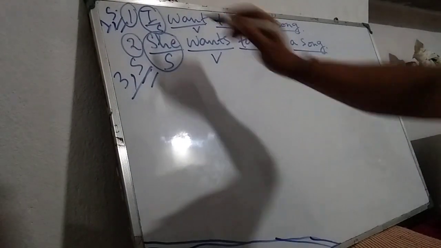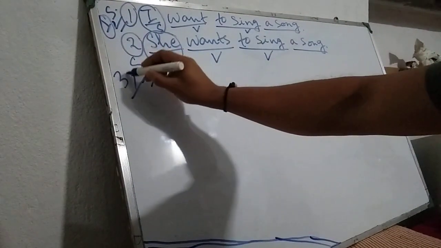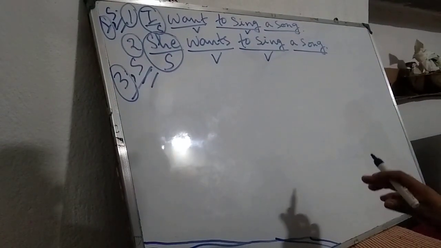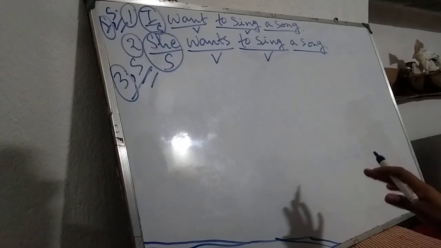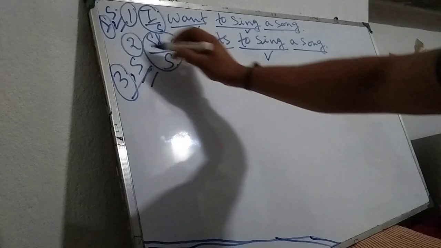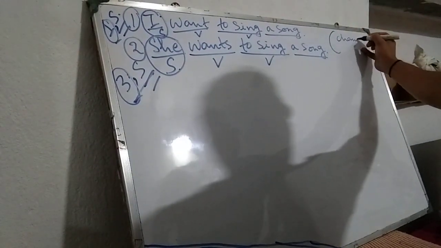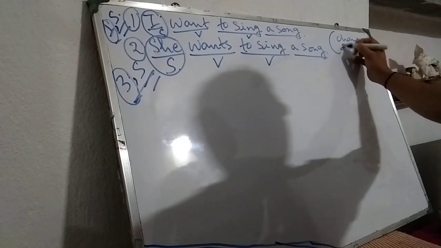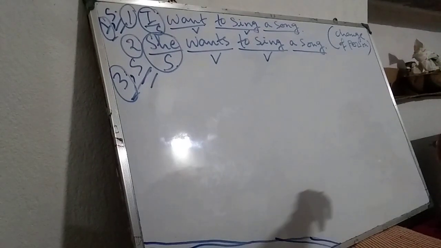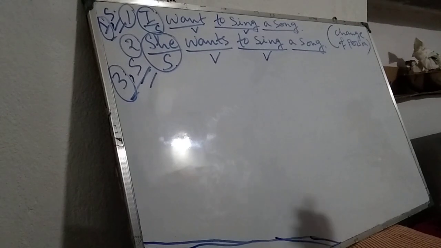But look here, I is first person and she is third person. That means change of person is taking place here.